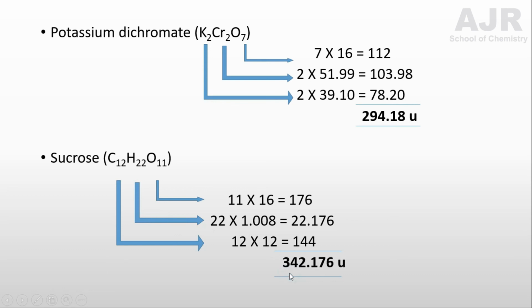The resultant addition value gives you 342.176 AMU.